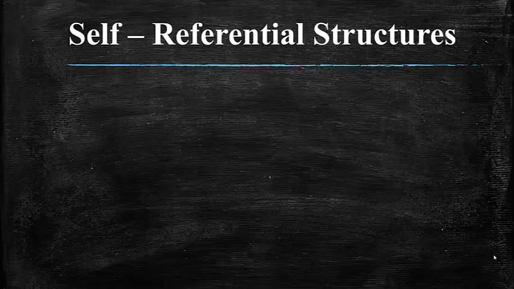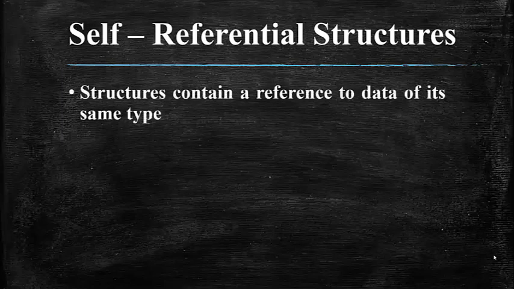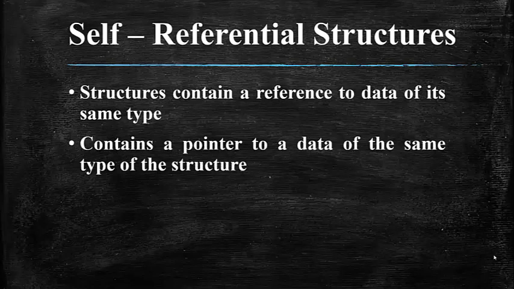Basically, a structure that contains a reference to data of its same type is called a self-referential structure. So we have structure members of different data types, and one of the members is going to contain a reference of its own type. That is called a self-referential structure. Your self-referential structure contains a pointer to data of the same type as the structure itself. So when we declare a structure, we have the data type and then the data member, that is a structure member. One of the structure members is going to contain a pointer of the same type as the structure itself.